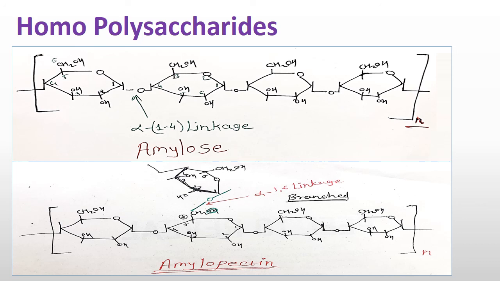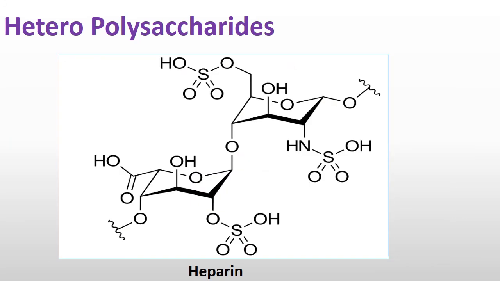Now we will see the examples of heteropolysaccharides. Heteropolysaccharide is the most complicated structure. Different monosaccharides are joined there with N-acetyl glucosamine or maybe N-acetyl galactosamine. Amine groups or sulfate groups are also present there. You can see here the different groups are attached. The example is heparin. So polysaccharides are classified into two types, homopolysaccharides and heteropolysaccharides. Homopolysaccharides are again classified into branched and unbranched polysaccharides.